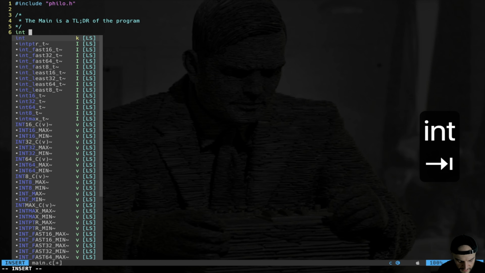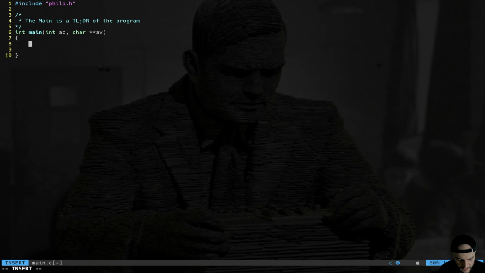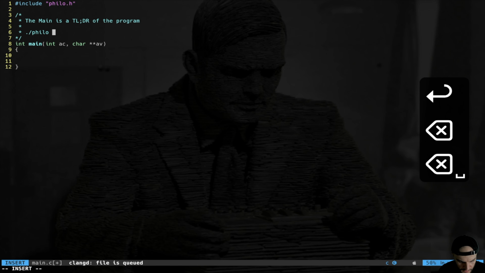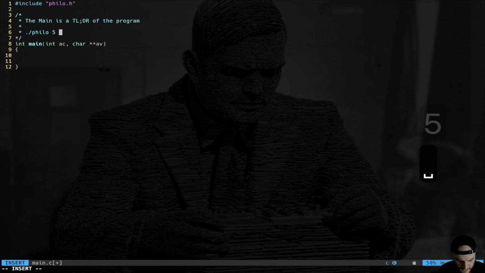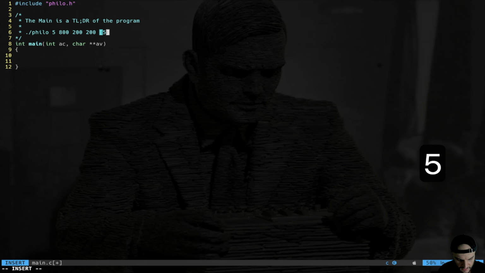So int main, int argument counter, char star argument vector, and we're going to start. Keeping with the fact that the main is a TLDR of the application, I would say that we're going to check if the input given at the command line is correct. Then we're going to kick in the machinery. Otherwise, we're going to prompt the user to please feed me with a correct input. How do we do that? Well, the input is something like this: philosophers, time to die, time to eat, time to sleep, and potentially number of meals.